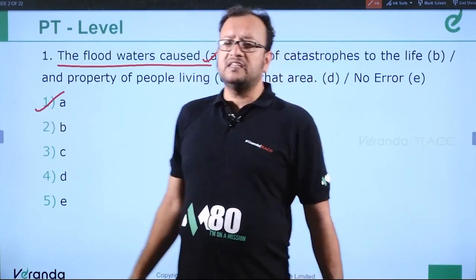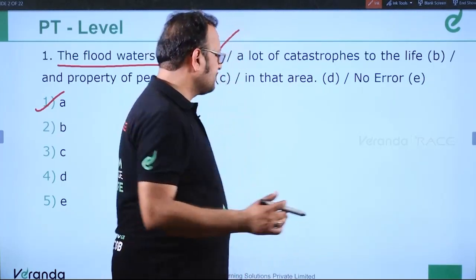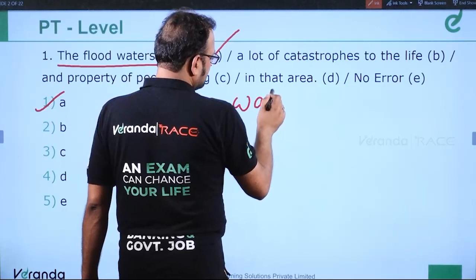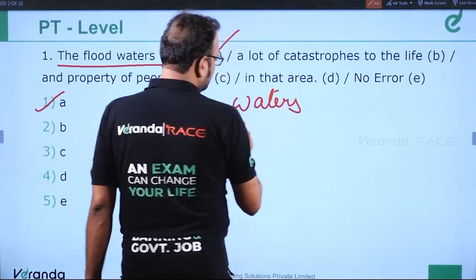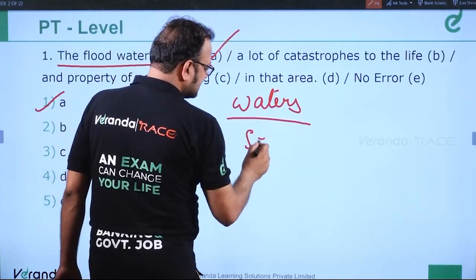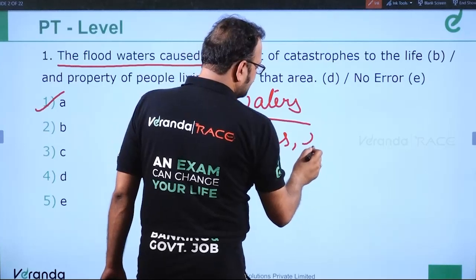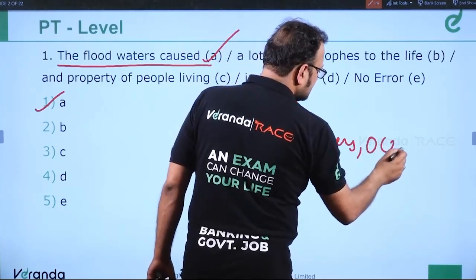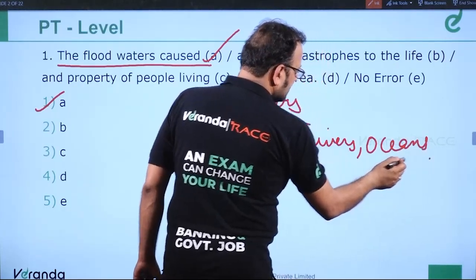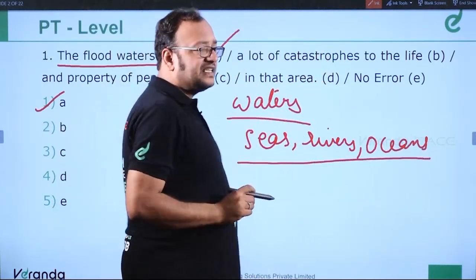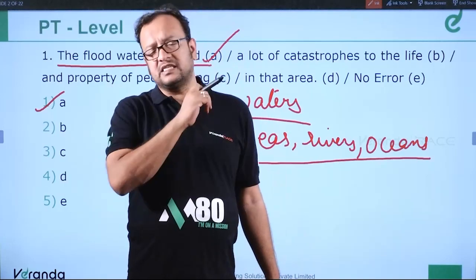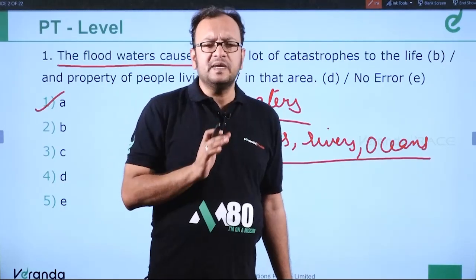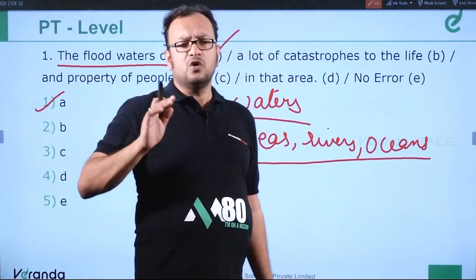So what is waters and water? Let me tell you the difference. If I say waters, it means seas, rivers, oceans. These are waters. We can state that the waters present on earth or the waters in the entire world. Those mean river, sea, ocean.